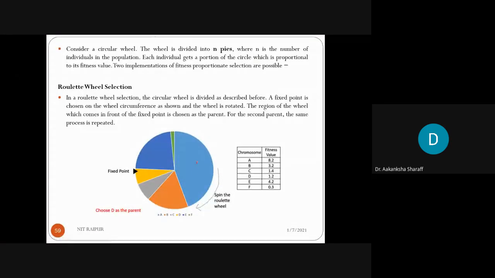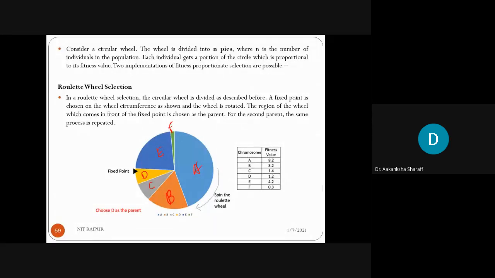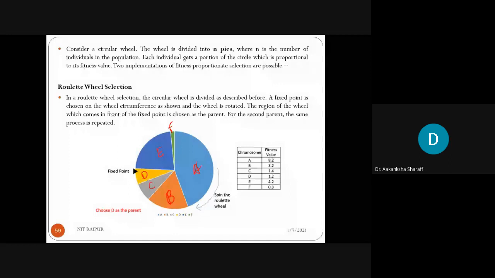Sorry, I have done wrong somewhere. Here this is A, then E, E is this one, then it is B, then this is C, this is D, and this is F. Clear? Based on the fitness value, the wheel has been divided. Clear? So based on this, the fixed point came into the chromosome D. Chromosome D falls in the fixed point. So the parent one will be your D.